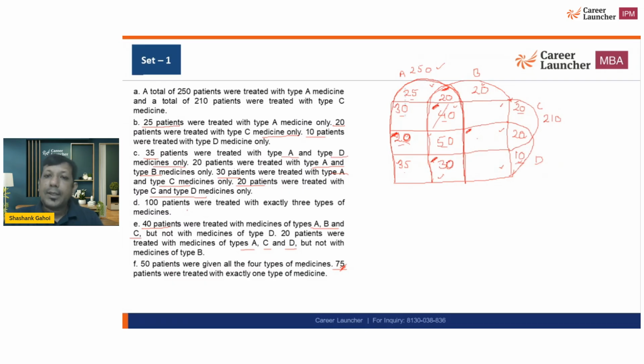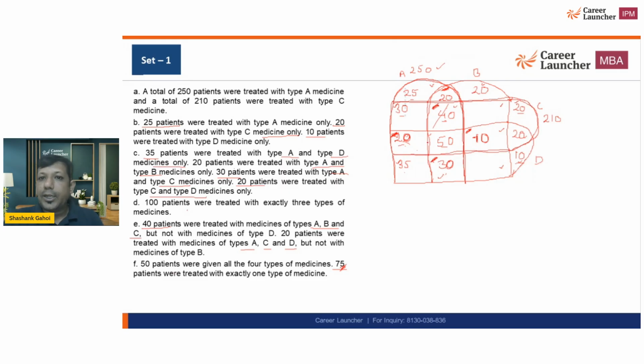Okay. Now this plus this plus this plus this is given to us as 100. So 40 plus 20, 60. 60 plus 30, 90. So this becomes 10. Okay. Now in this, the summation of all the numbers should be 210.